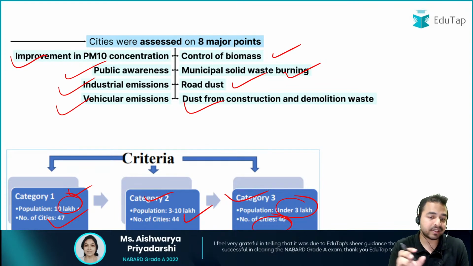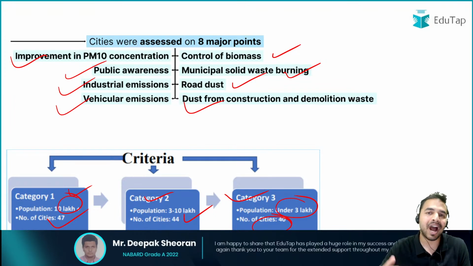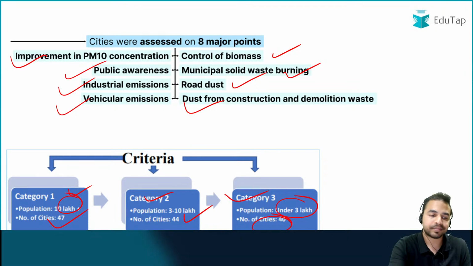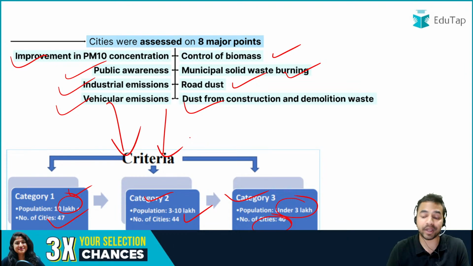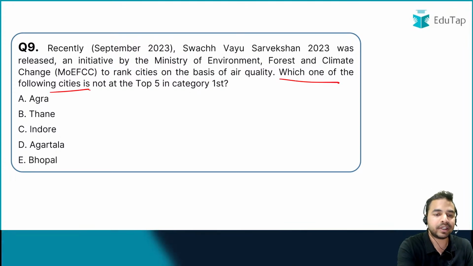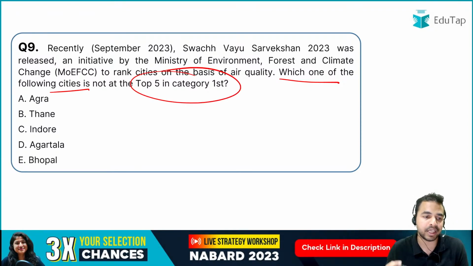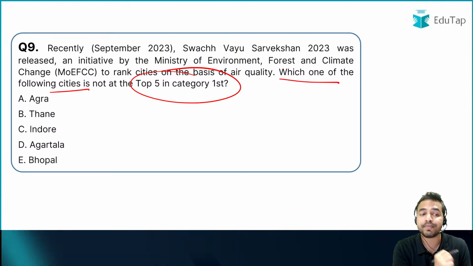So my dear friend, these criteria is also very important. Let me tell you that a question on these criterias will be asked in the upcoming part of this particular session. So make sure that you are just seeing these details very carefully here. Okay, let's move on to the next question of the report. Which one of the following cities is not at the top 5 in the category first? I told you that there are total 3 categories. तो आपके सामने question है कि category 1 के अंदर top 5 में कौन सी city नहीं है.